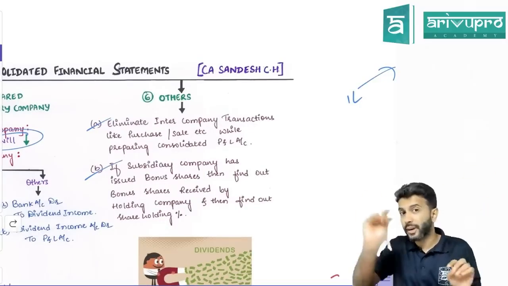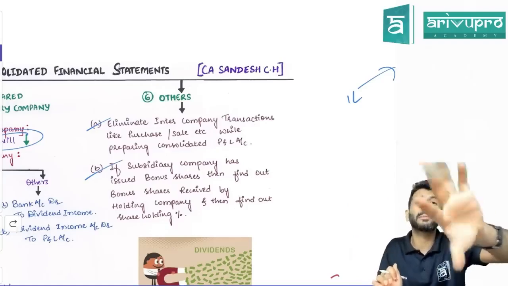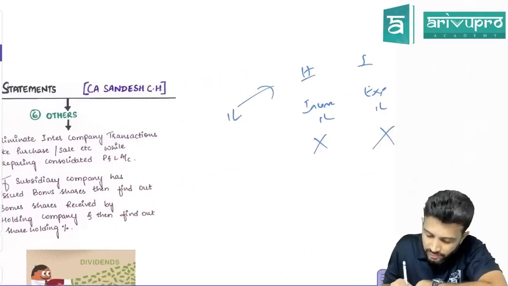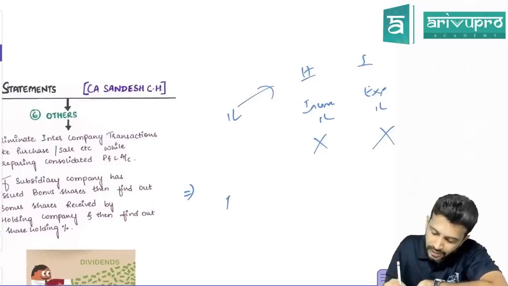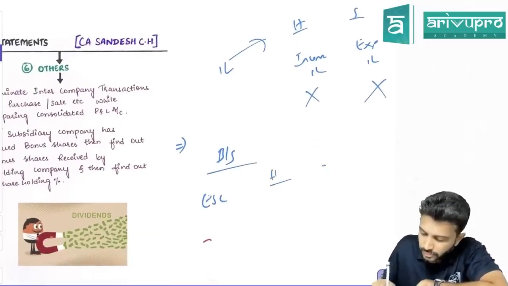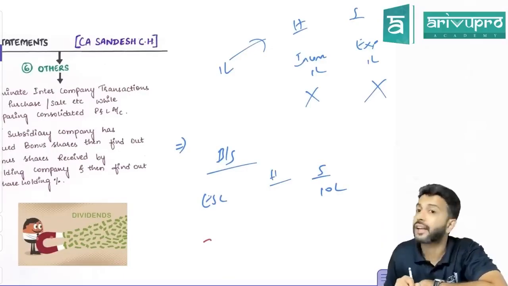And also watch out if some problems where they will tell subsidiary company has given some bonus shares. If they give bonus shares, now working note number 1 becomes important because shareholding percentage may change. Normally in a consolidated balance sheet, they'll give the balance sheet. In the balance sheet, you will see equity share capital. Let's say subsidiary's equity share capital is 10 lakh.